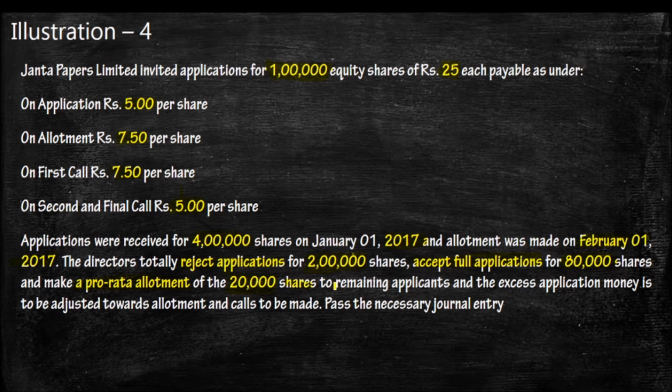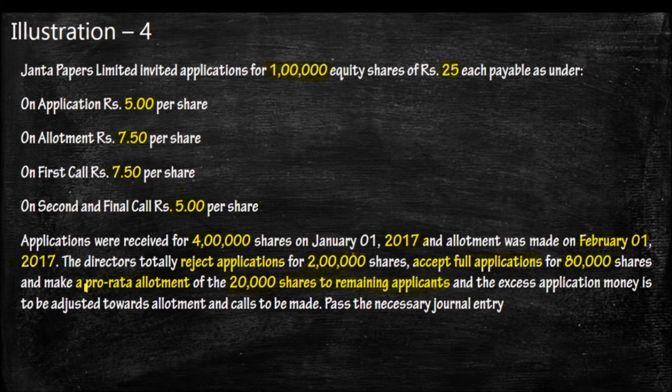The persons who applied for 1,20,000 shares were given only 20,000 shares. So out of 4 lakh, 2 lakh rejected, and the applicants of 80,000 were given 80,000. That adjusts 80,000 out of 1 lakh, and for the remaining 1 lakh 20,000 applicants, the company issued 20,000 shares. That is pro rata allotment.